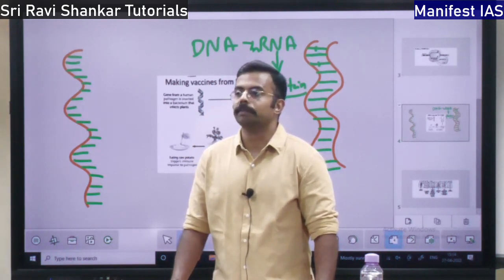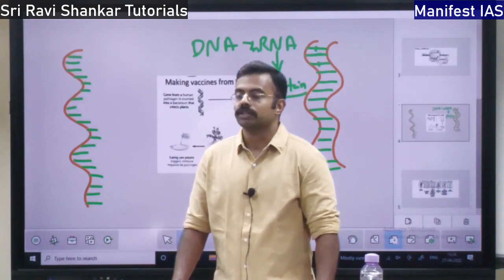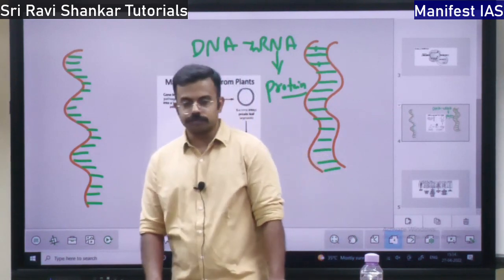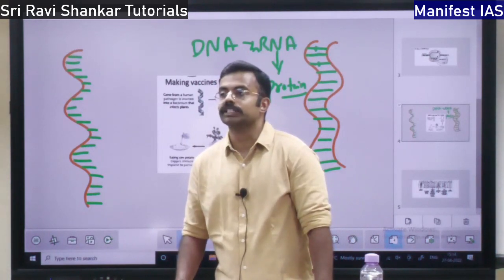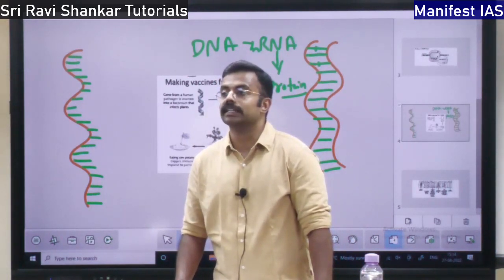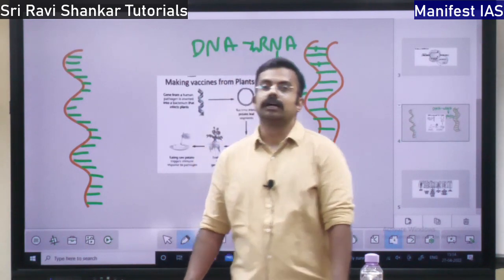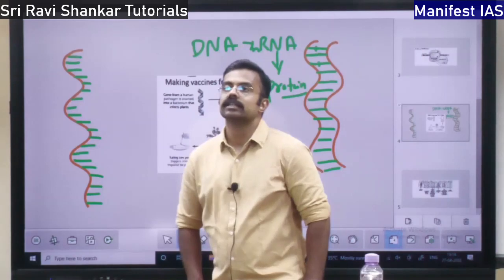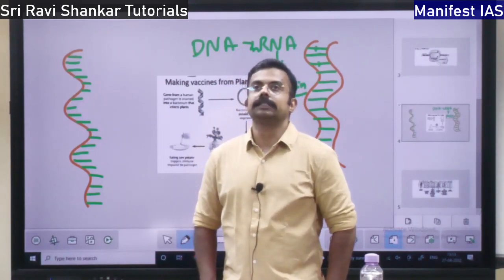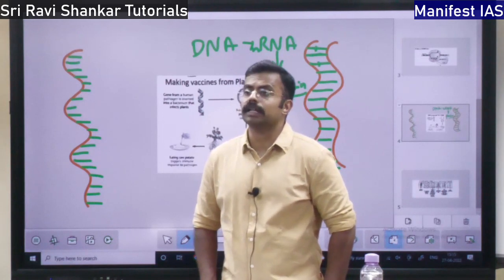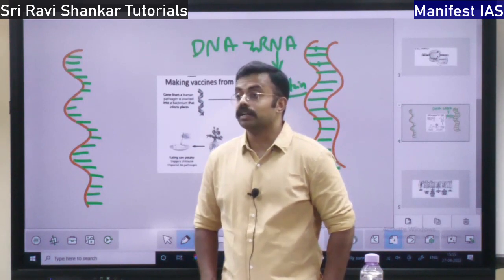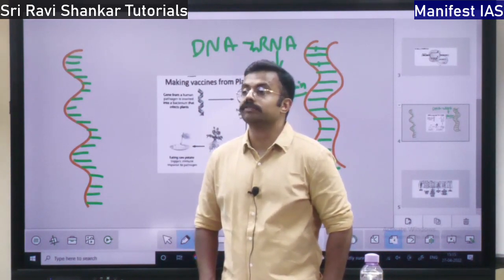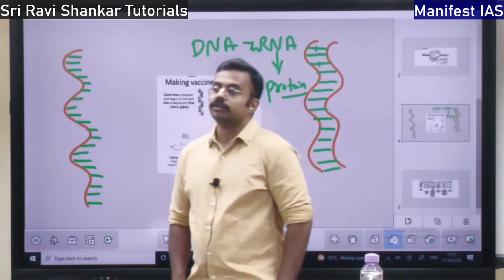So when the women are anemic, what happens? The children will also be born with nutritional deficiency. So that is the thing. So what are the programs we have for improving nutrition? We have Poshan Abhiyan, National Nutrition Mission. Also we have ICDS, Integrated Child Development Scheme. And we have Pradhan Mantri Matru Vandana Yojana, Pradhan Mantri Janani Suraksha Yojana, Shishu Suraksha Yojana. All these yojanas we have, right, to increase the nutrition levels.